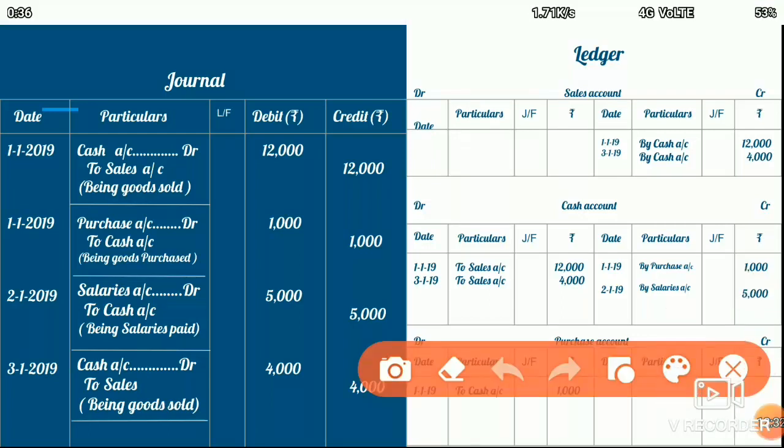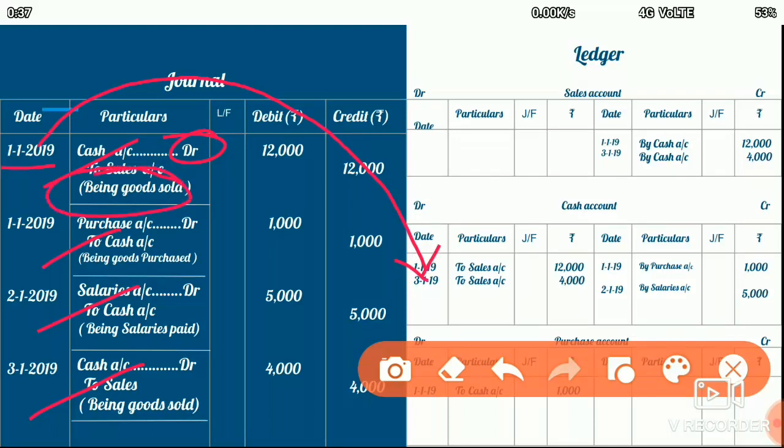If you look at the cash transactions in the journal, all the 4 transactions are related with cash. So here the posting will be made like this. Some entries have the cash account debited and some have the cash account credited. Let me show you the first one. The cash account here is debited, so I go to the debit side of the cash account and enter the date of the transaction. The reason is sales, there was cash sales, so I write to sales account, the amount is 12,000.